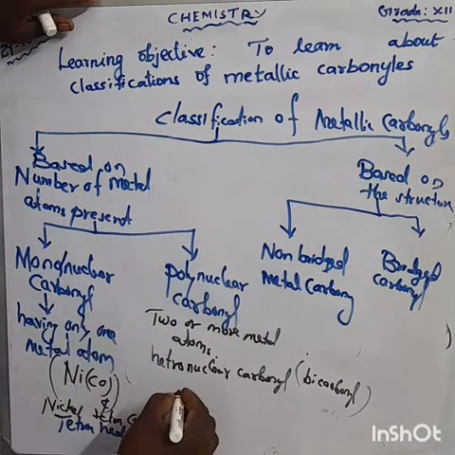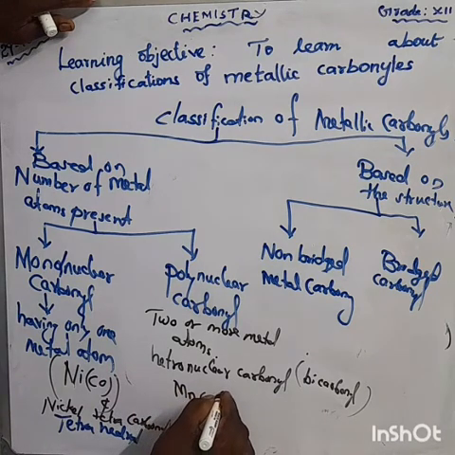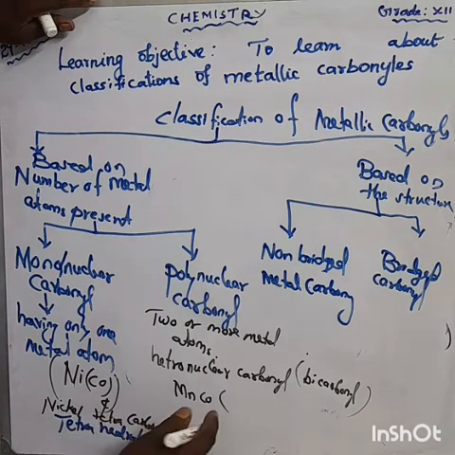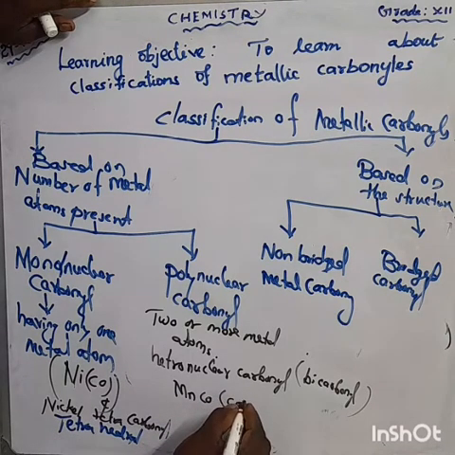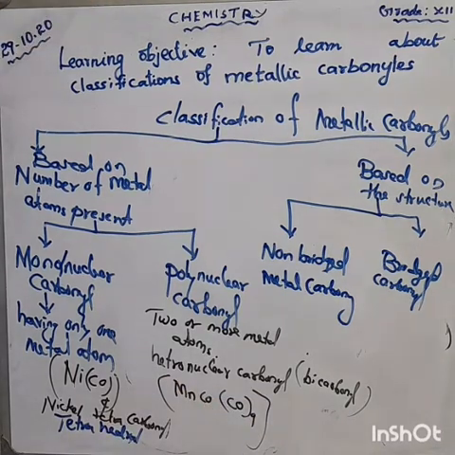For example, we are using MnCO, with two different metals. Carbonyl 9: we are using 9 carbonyl molecules, one of the heteronuclear carbonyls.